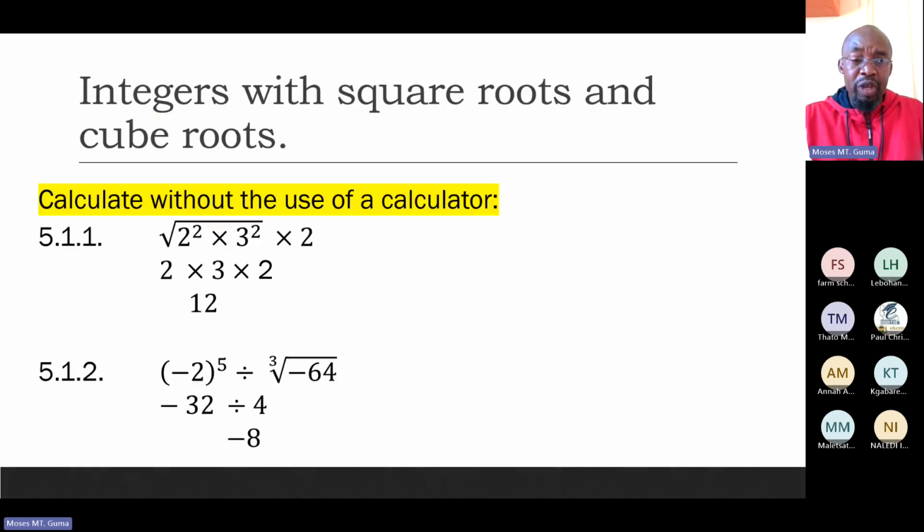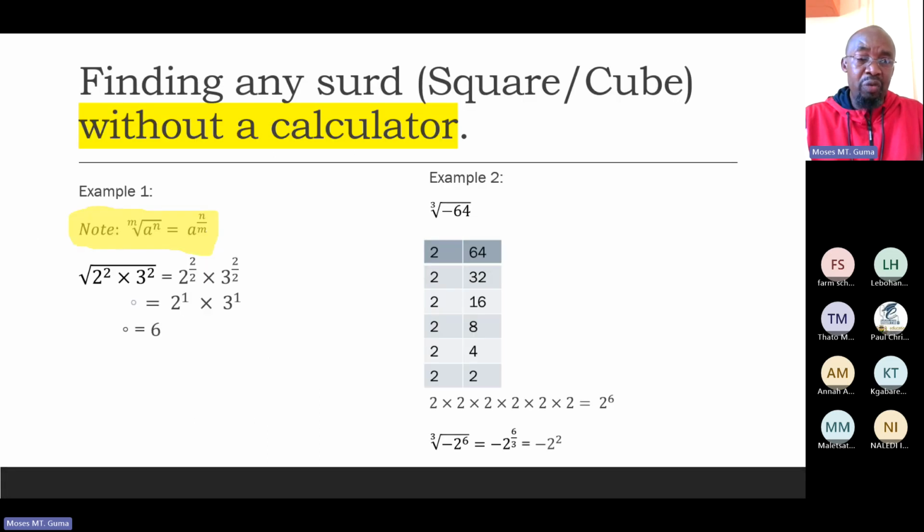what I would actually be doing, let's go back to that example there. What is happening now here? There we go. What I would be doing, I would be solving sets without the use of the calculator, but please remember this. When you have the nth root of a to power n, I repeat again, the nth root of a to power n, this is the same as a to power n divided by m. Can you see the n? It is there. The m comes in there.